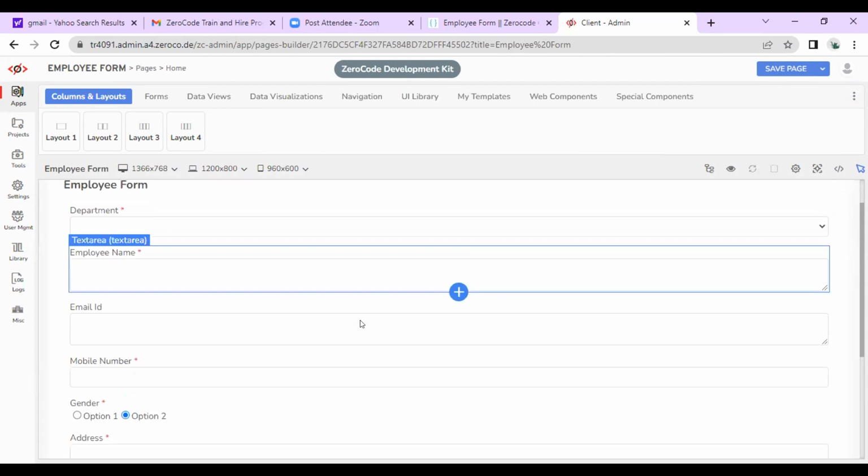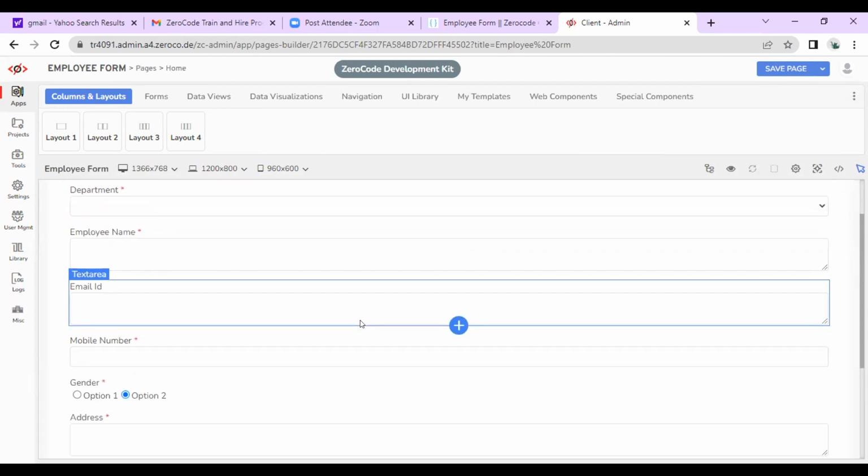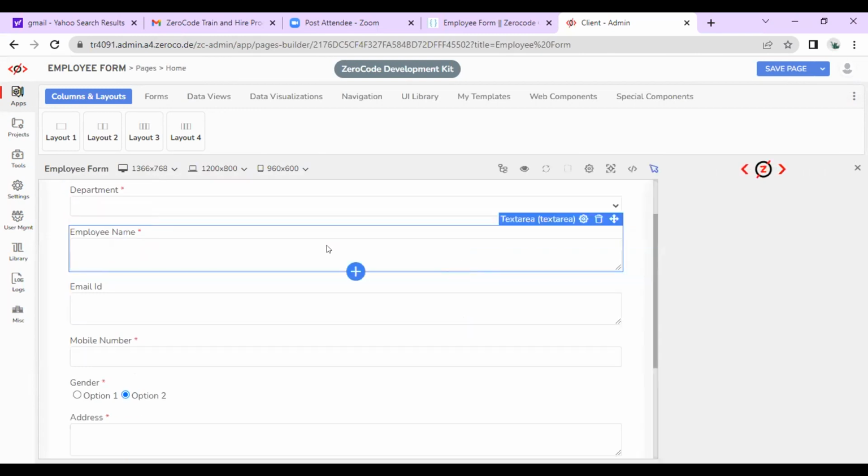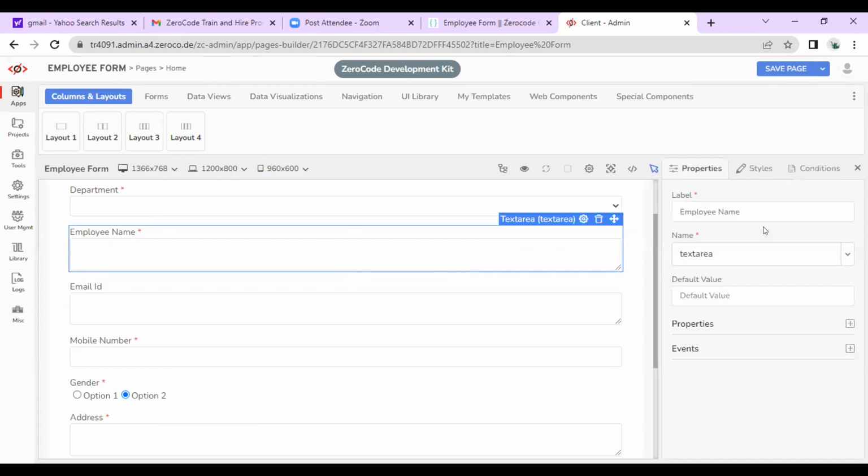Click on employee name. Yesterday I said employee name is a text field, you selected the text area. That is also fine, but here you should give a unique name. Give employee name in the text area. Remove the text.